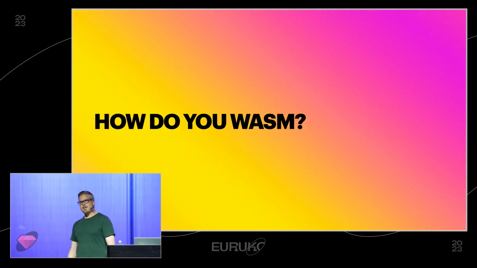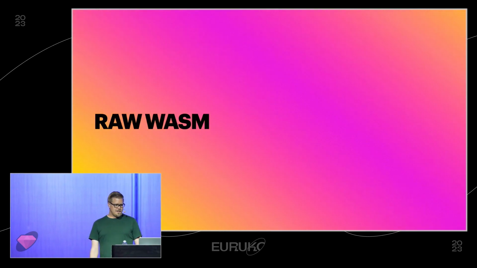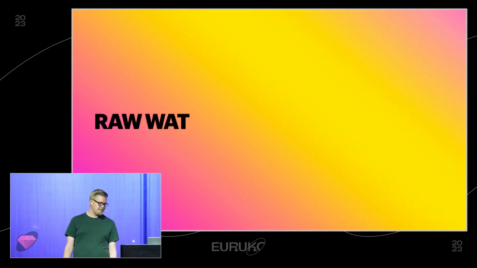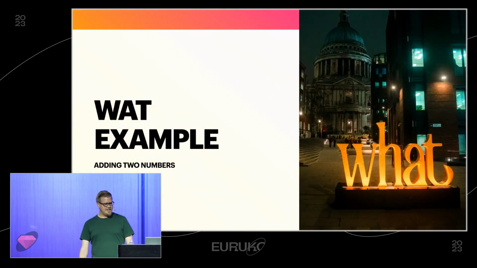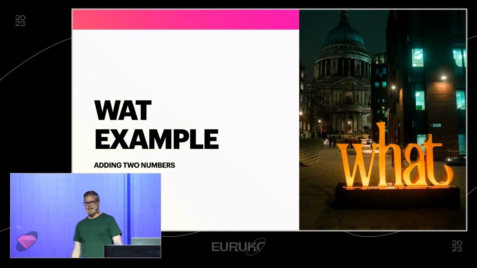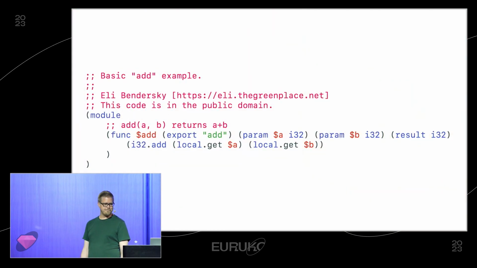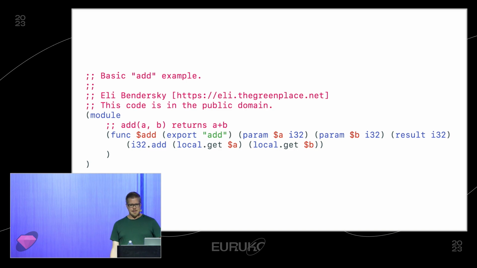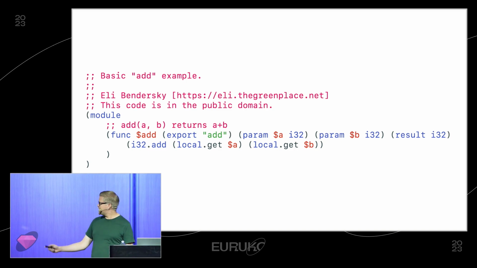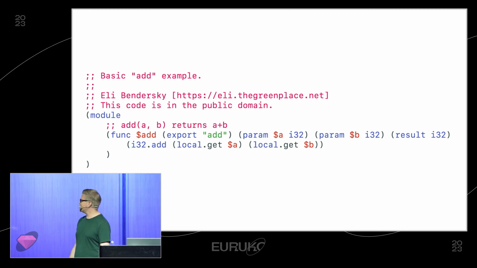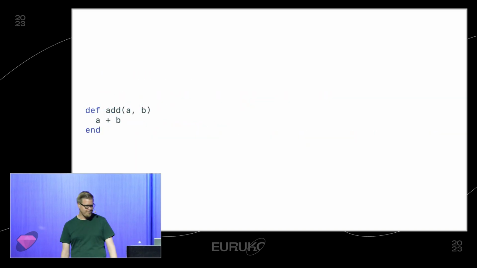So, how do you WASM? Let's first look at some plain WebAssembly, or plain WAT. So we'll look at an example where we add together two integers. It looks something like this. So it's a little bit verbose, but it's readable. We define a function, we take two parameters, both are integers, and we return a result, which is an integer. And in Ruby, this would look something like that.